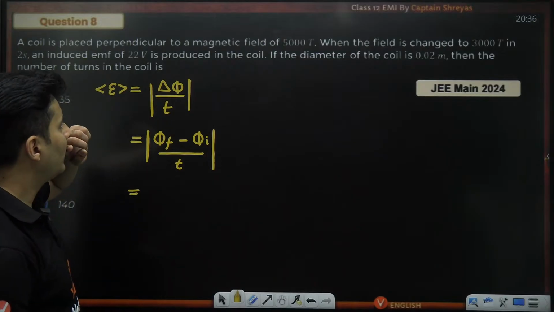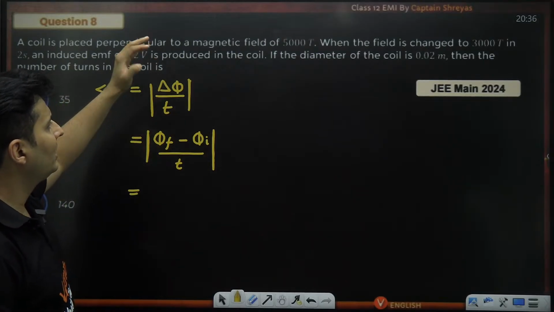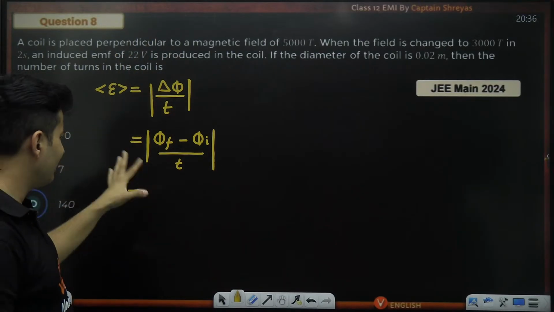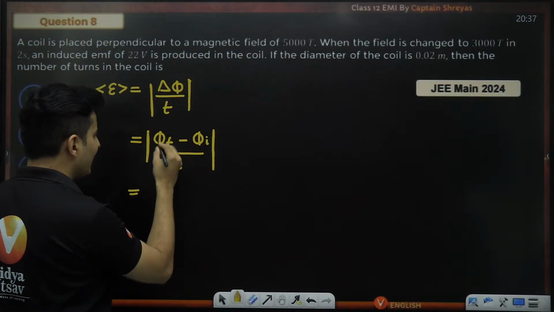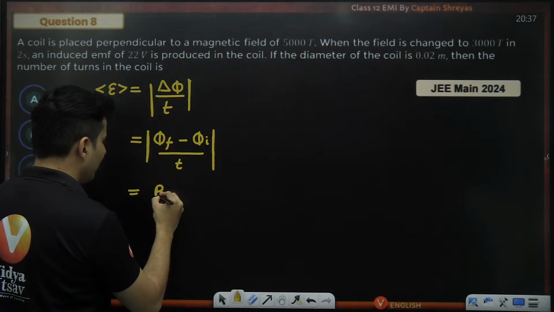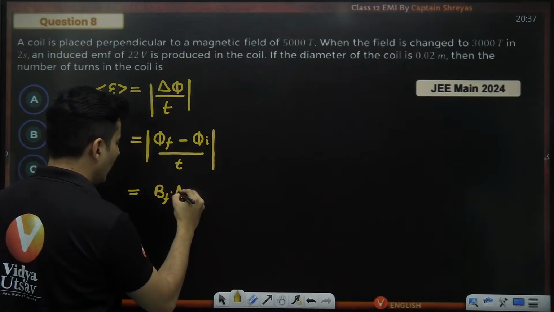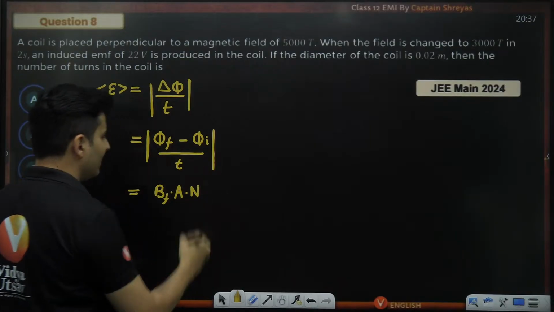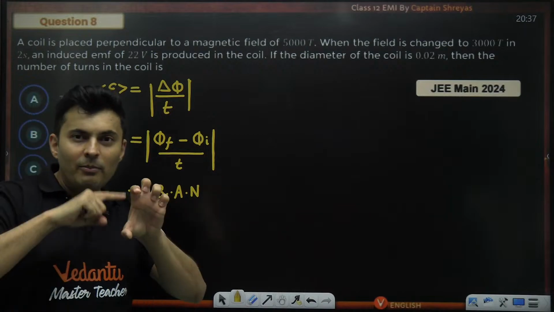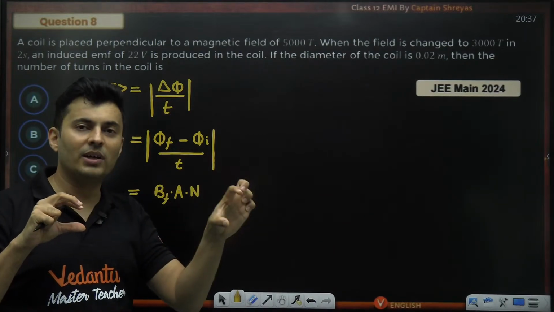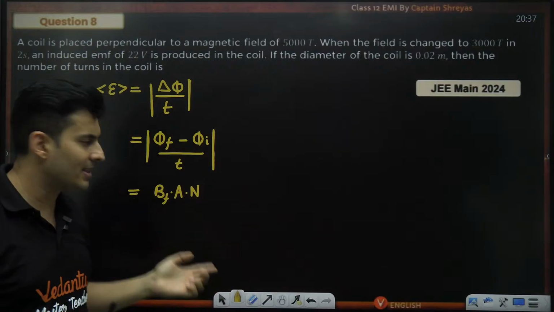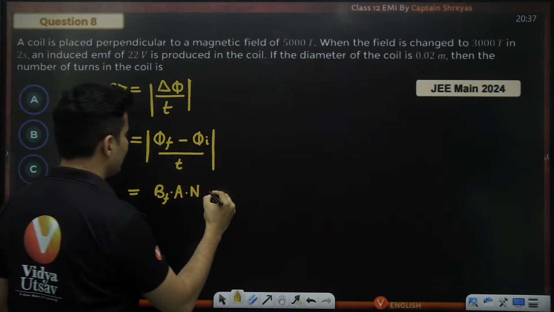Now, earlier it was 5,000. Later on it became 3,000. So it has essentially reduced because of the magnetic field. So flux is magnetic field final into area, but also number of turns will be there. B into A will be flux through one coil, but there are n number of turns, so n times the flux has to be multiplied. So final flux is this.